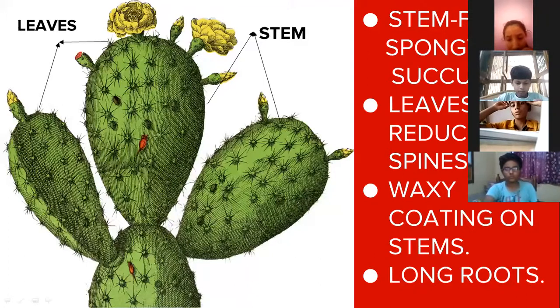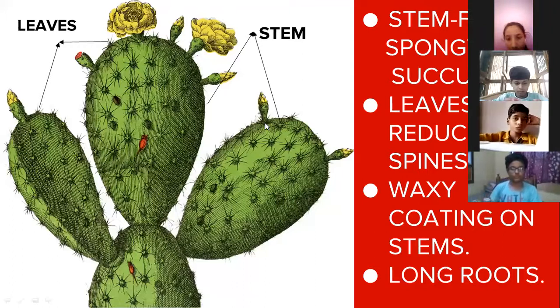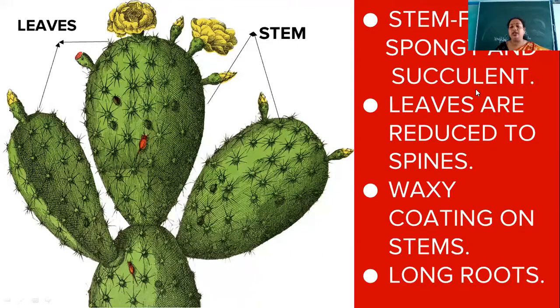If this waxy coating is not there and the sun's heat approaches these stems, what will happen? The water that is present inside will get evaporated. So these stems also have a waxy coating which prevents the loss of water, or you can say it reduces the loss of water.